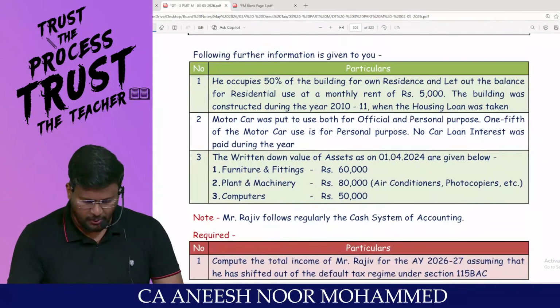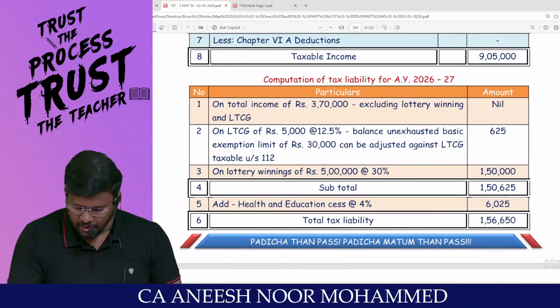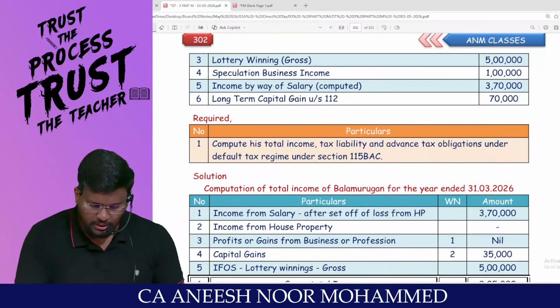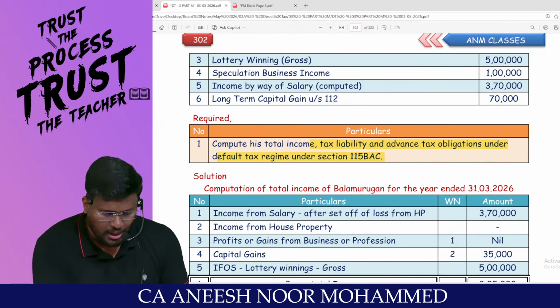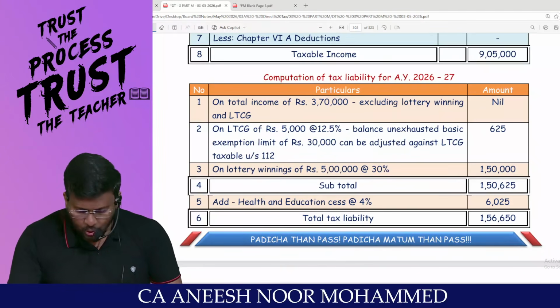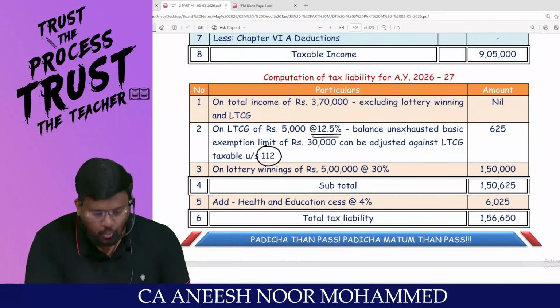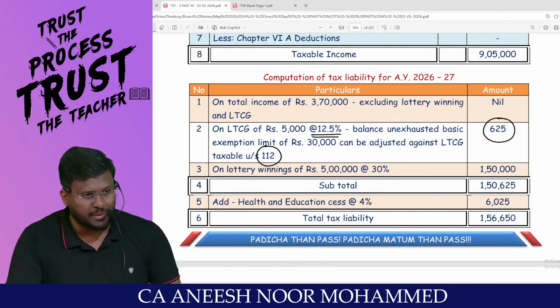If you see question number 8, my dear lovable students, we were having this tax liability. In question number 8, compute the total income, tax liability and advance tax obligation under the default tax regime. Sir, actually, this is long-term capital gain under 112. I said that against this long-term capital gain, please claim 87A.